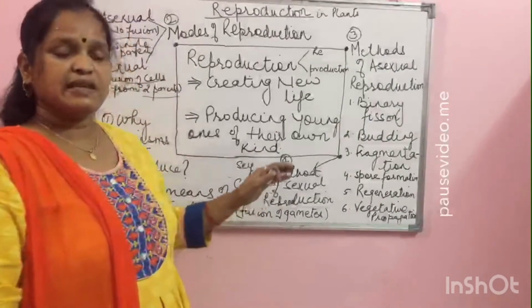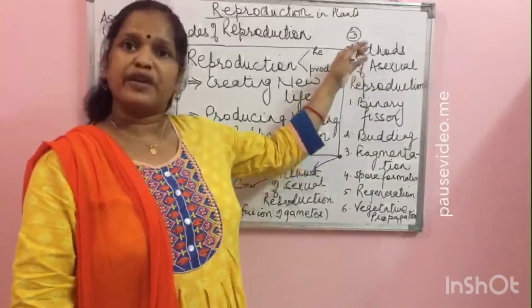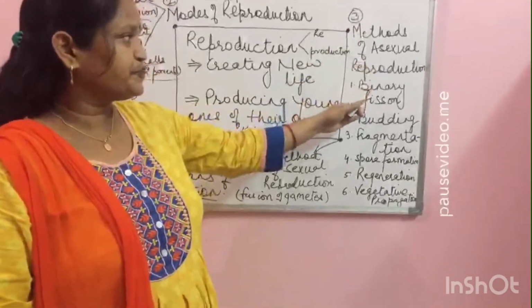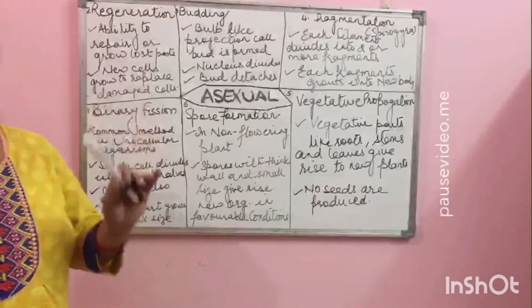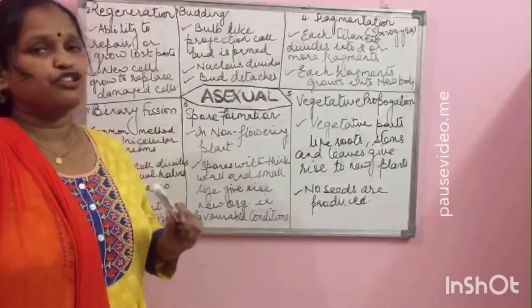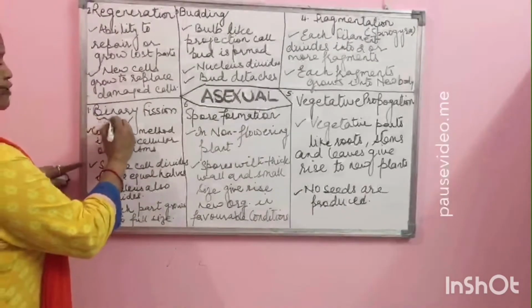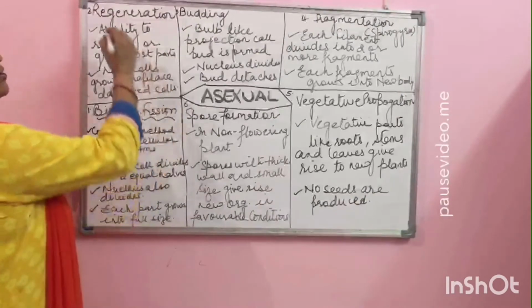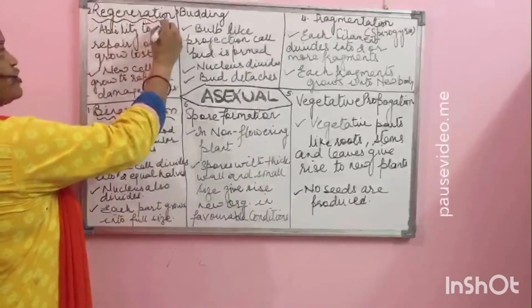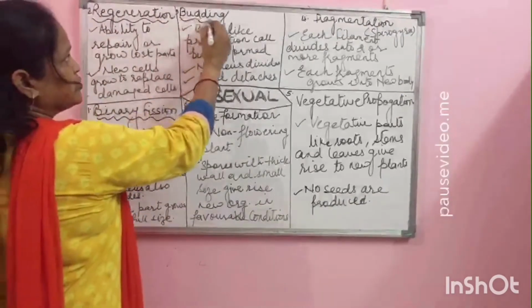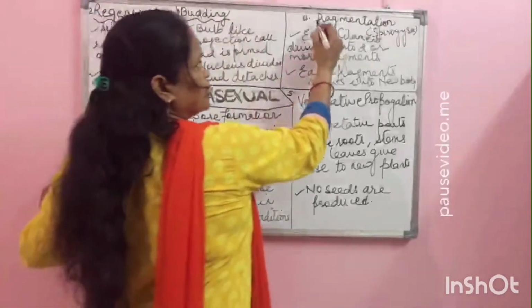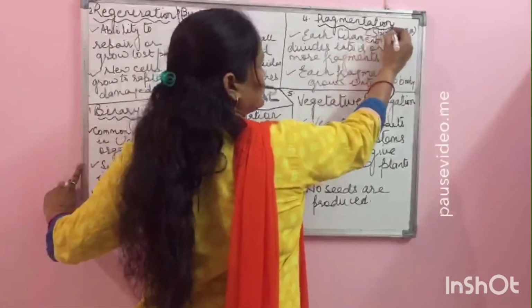Now we'll discuss the methods of asexual reproduction. As discussed earlier, there are basically 6 methods of asexual reproduction in plants. The first one is binary fission. Second is regeneration. Third, budding. Fourth, fragmentation.